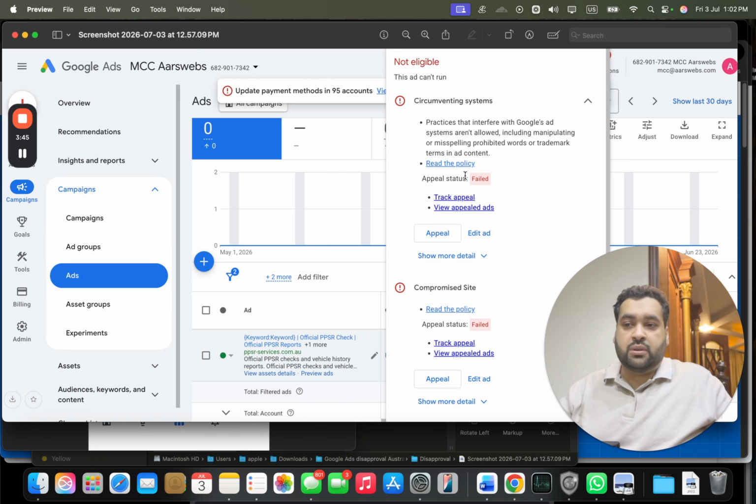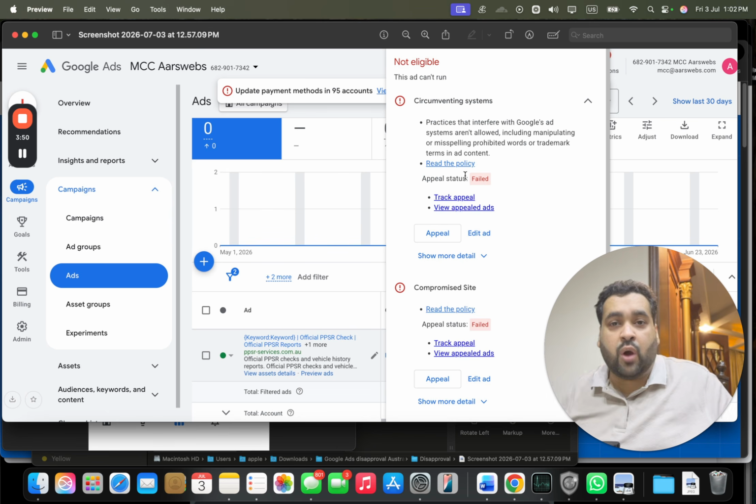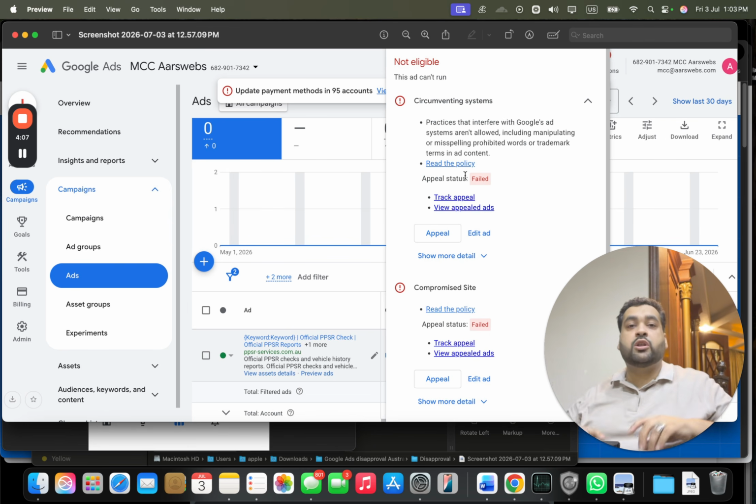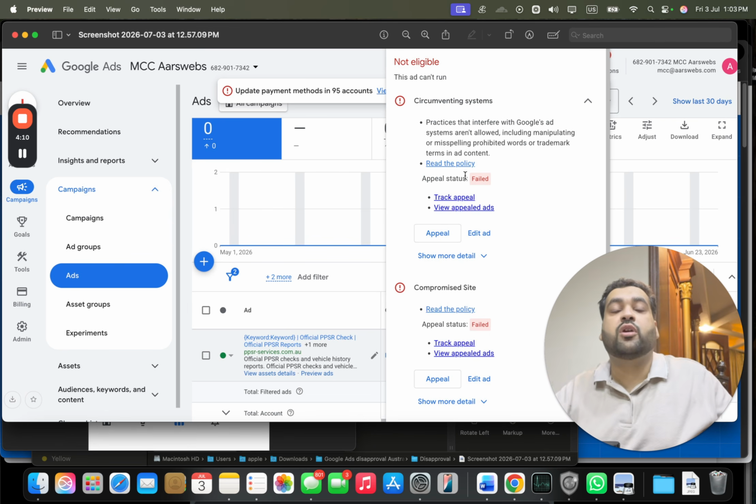And circumventing system is another error over here. But you know that once your ads are disapproved, you need to get compliant for all other issues as well. For instance, even if it's not disapproved for unreliable claim, we have to sort this error. We have to sort the malicious software error. We have to sort all of the other errors as well, because now Google is going to deeply look at all of your website errors for compliance before reinstating you, even for this ad disapproval. So please try to understand that it's not necessary that we are now going to work only on compromised site.